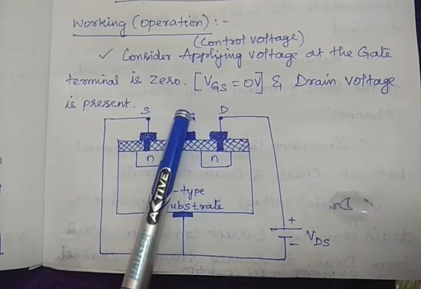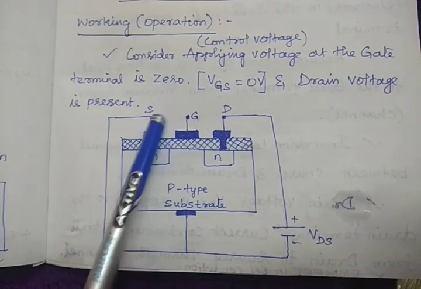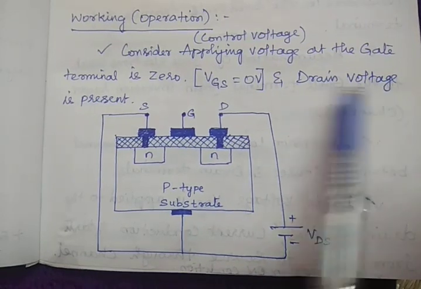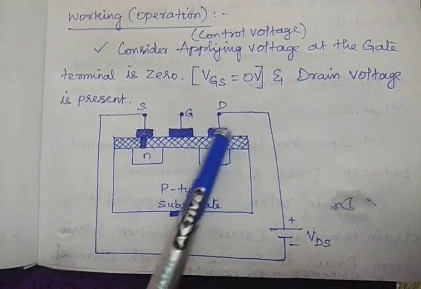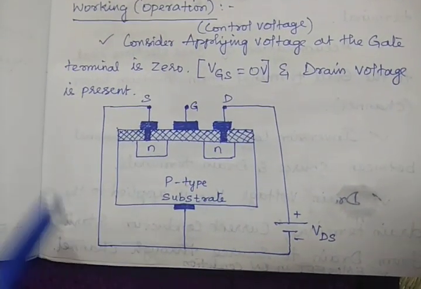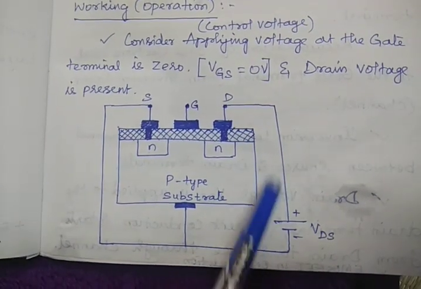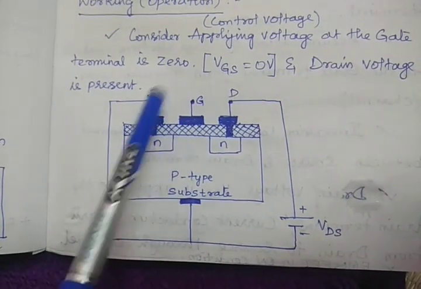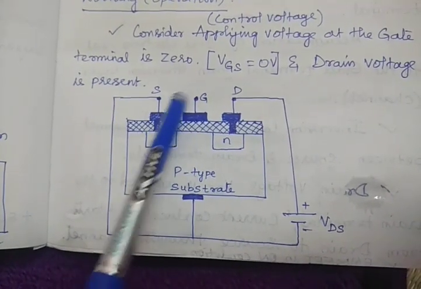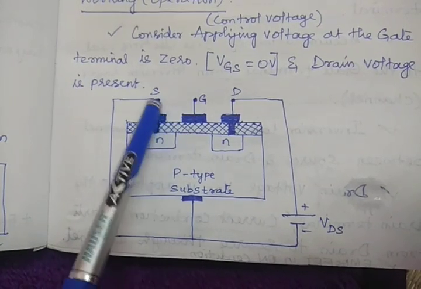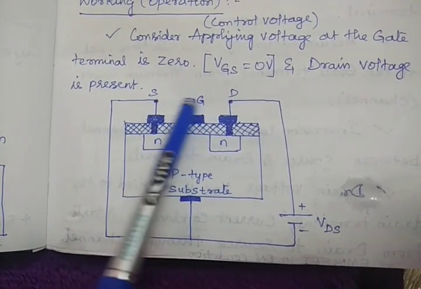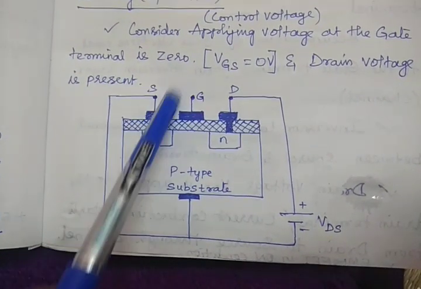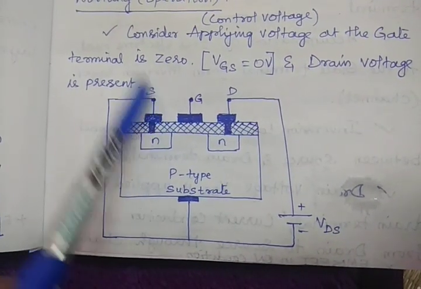So there is no voltage we are going to apply between this G and S, right? So VGS is 0. Drain voltage is present. Between the drain and source, this will be considered as the output voltage, and between gate and source is the input voltage. Remember, between gate and source, the voltage we are applying is the input. Drain and source is the output, and source is common for input and output.